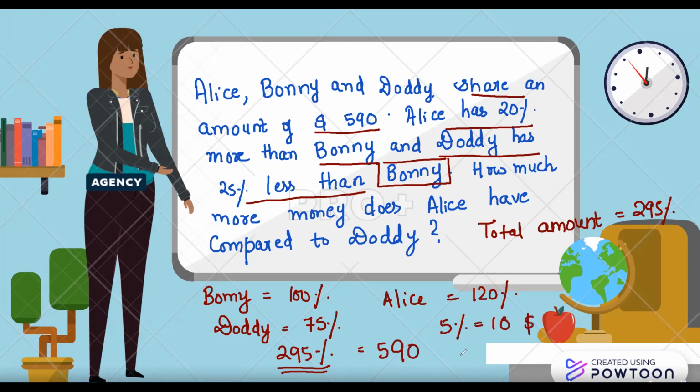Now they are asking how much more money Alice has compared to Doody. Alice has 120% and Doody is 75%. If you see the difference, this is 45%. So 5% is equal to $10, so definitely 45% is equal to $90. That will give us the answer very fast.